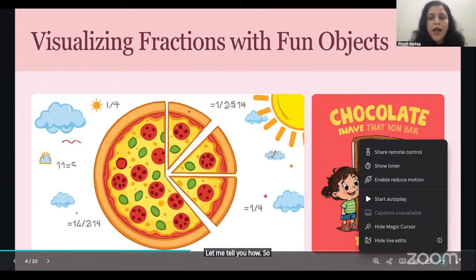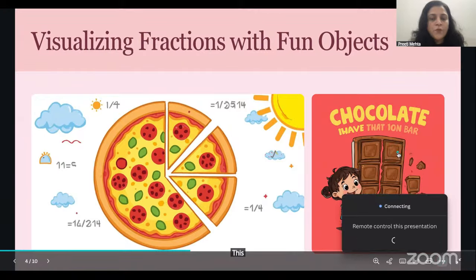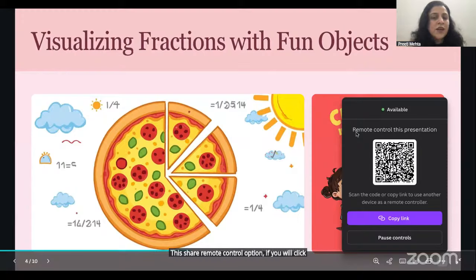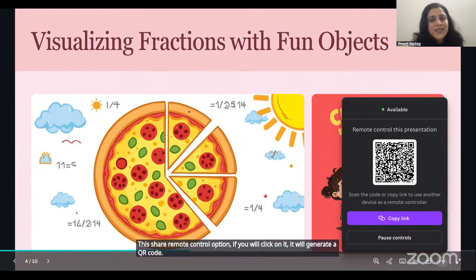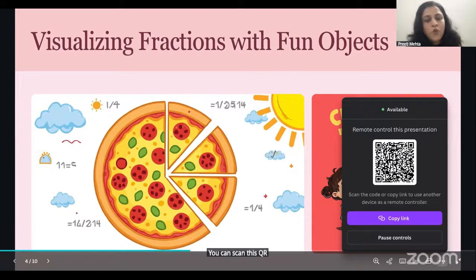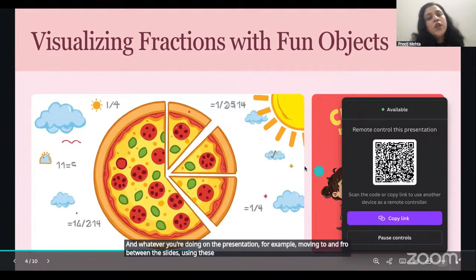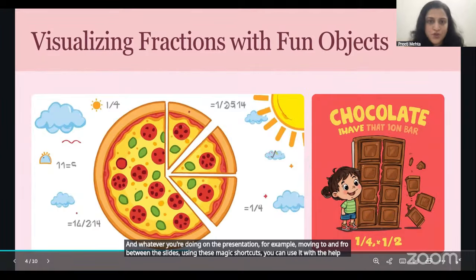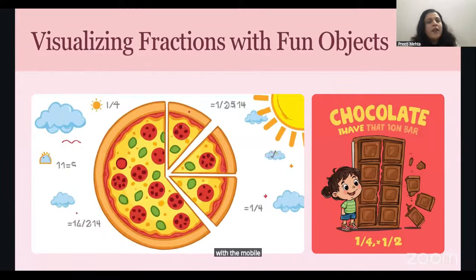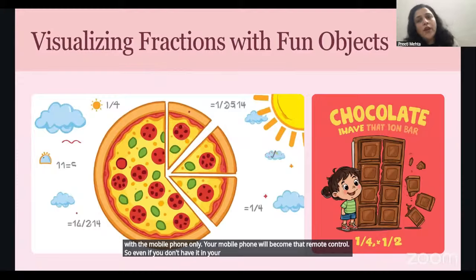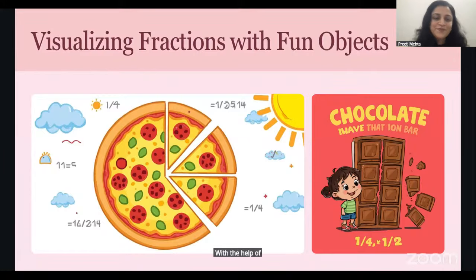So here you have this share remote control option. If you click on it, it will generate a QR code. You can scan this QR code with your mobile phone and control your presentation. For example, moving to and fro between the slides, or using these magic shortcuts, you can do it with the help of that remote control on the mobile phone only. Your mobile phone will become that remote control. So even if you don't have it in your classroom or in your auditorium, you can still use it with the help of this feature of Canva.